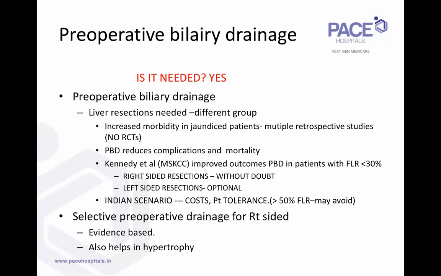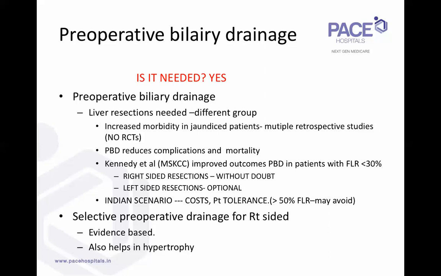So, in my practice, even for a 40% remnant, for most right-sided resections, as I will show you in my data there, if the remnant is less than 40%, I would definitely go for a portal vein embolization. Anything less than 40%, it's always safer, and the recovery is much better in the Indian scenario, especially because we can't support the postoperative liver failure.